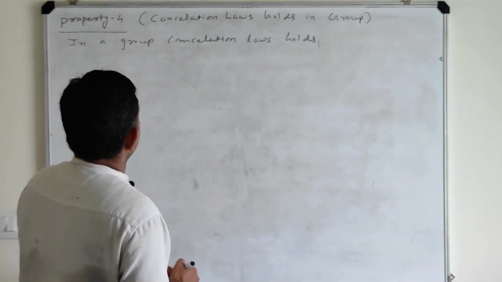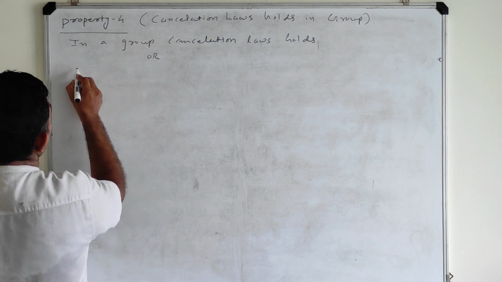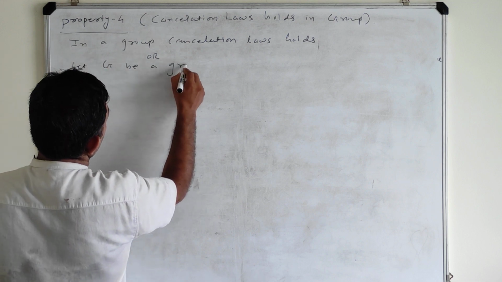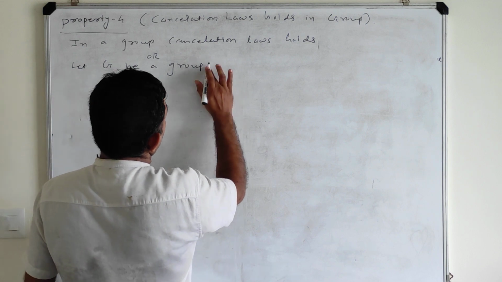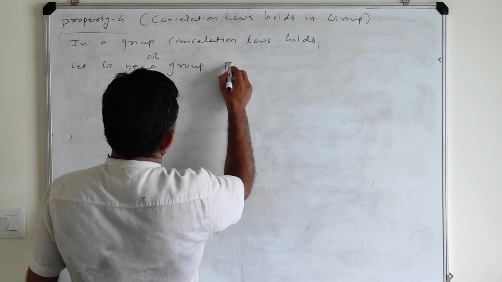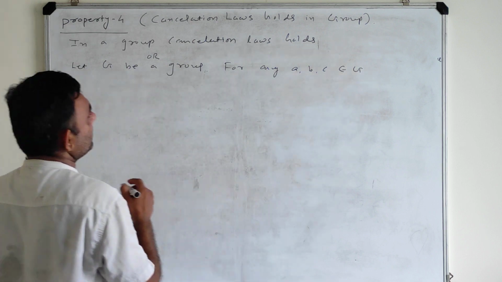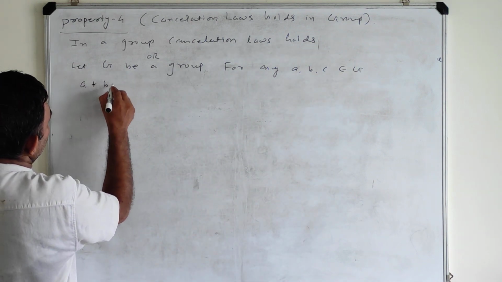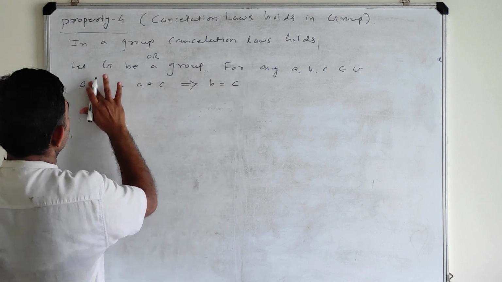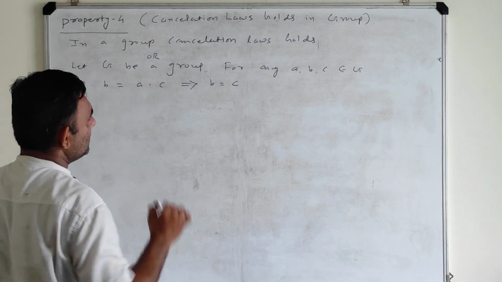Or they may ask in this way also: let G be a group and for any A, B, C belongs to G, A dot B is equal to A dot C implies B equals C. I'm just considering G is a group, so let me use the operation dot.